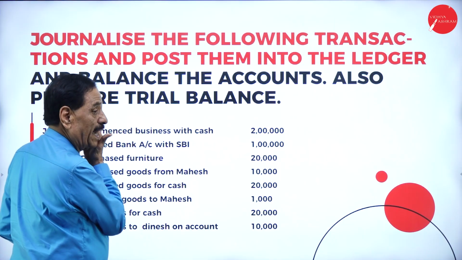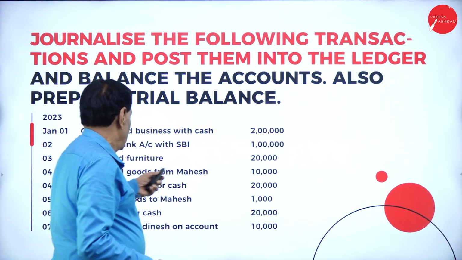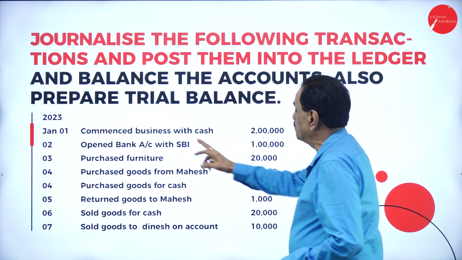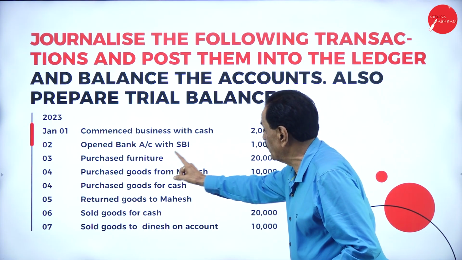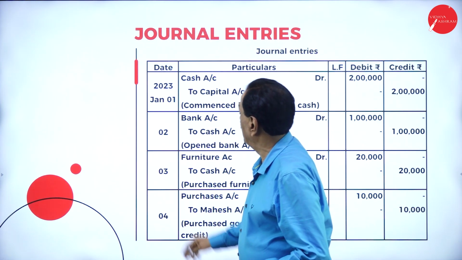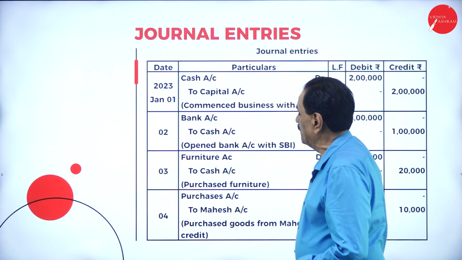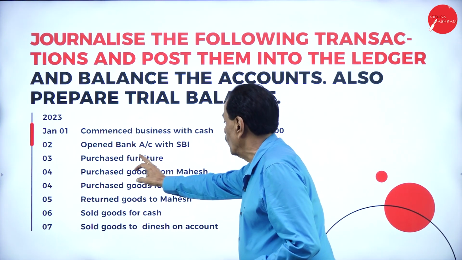Commence business with cash. What's the entry? Cash account debit to capital account. Here see that, commence business with cash. Entry: cash account debit to capital account. Being business commenced. Then open the bank account.